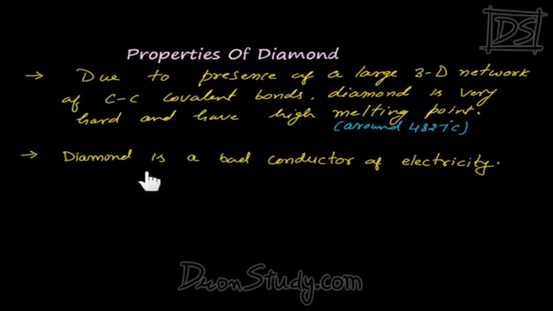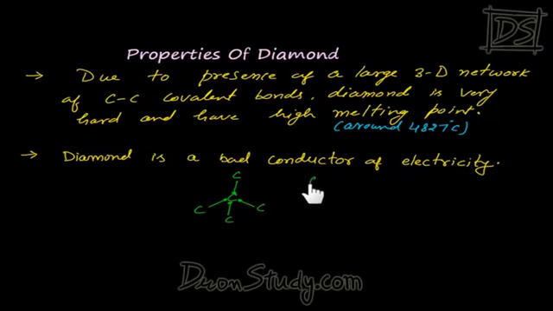The second property of diamond is that it is a bad conductor of electricity. This cannot conduct electricity. And why not? I have just told you that carbon inside diamond is attached with other carbons with 4 covalent bonds. Where do the 4 electrons of carbon get used? In sharing.